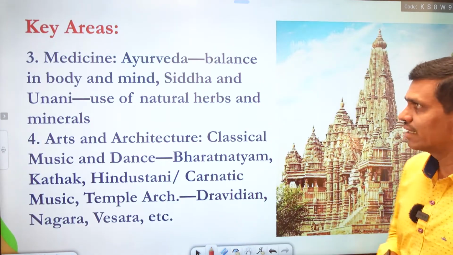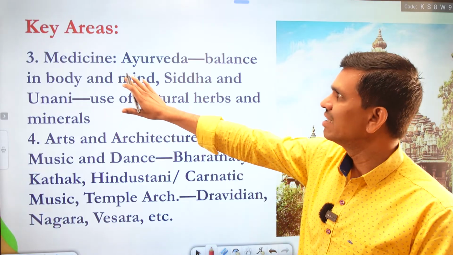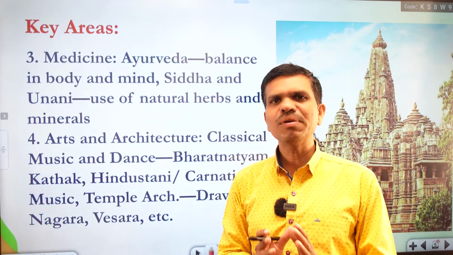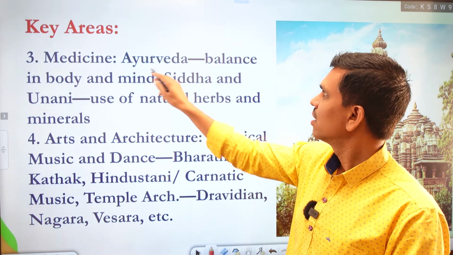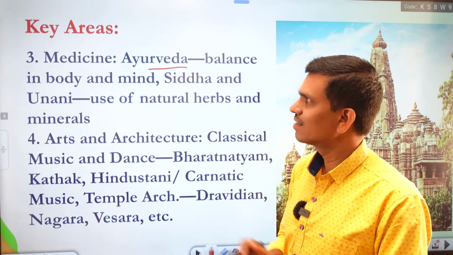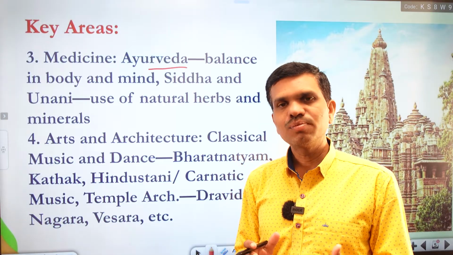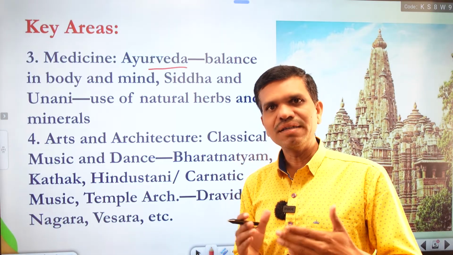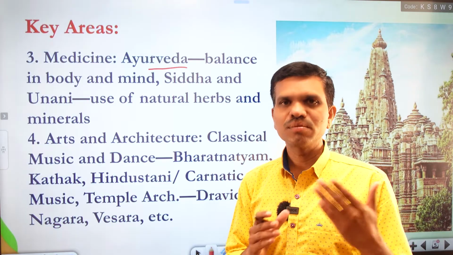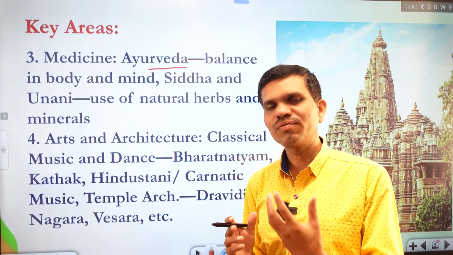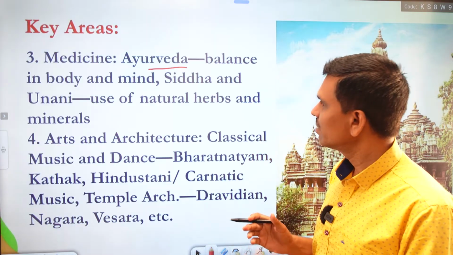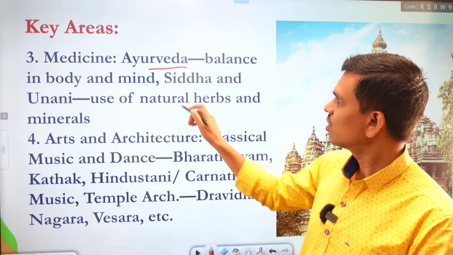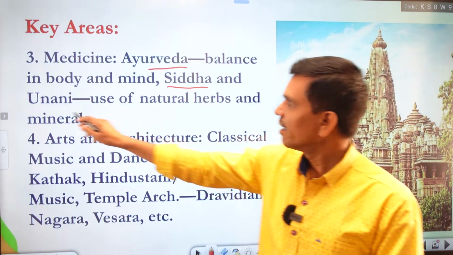The next key area we have here is medicine. Medicine also is a very prominent key area of the ancient knowledge system, where we have Ayurveda, and in Ayurveda the balance between body and mind is sought, and based on this balancing we find different types of treatments for human diseases and human mental disorders. Then we have the second system, Siddha and Unani.